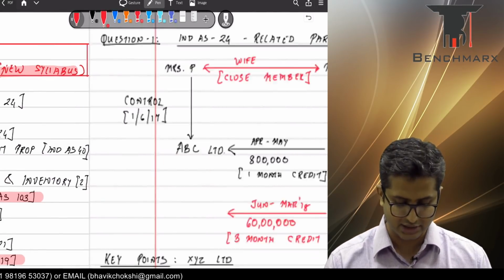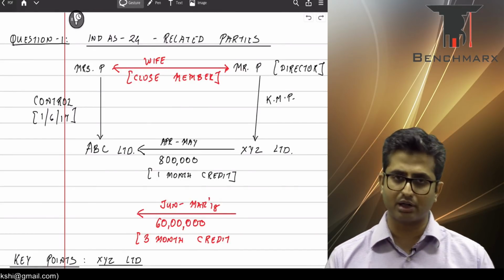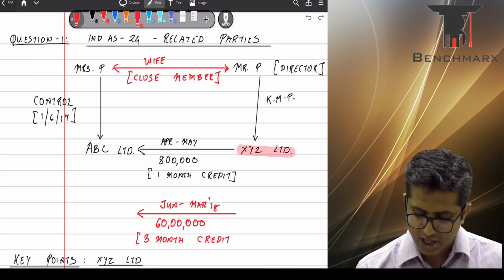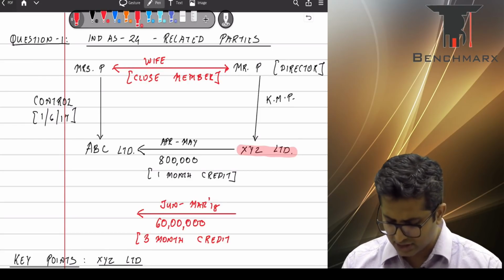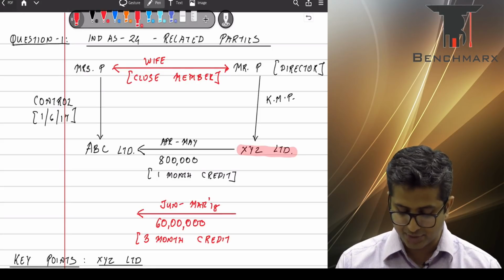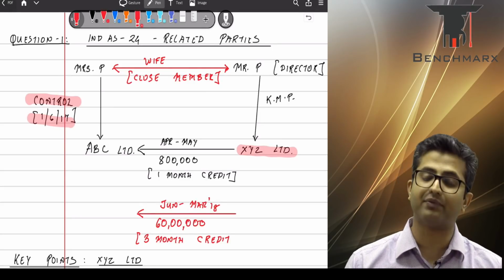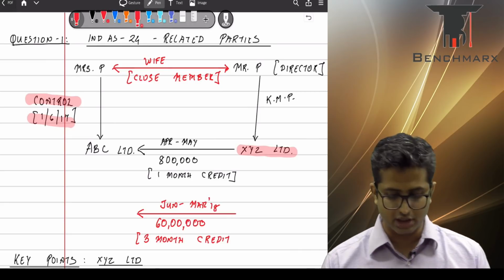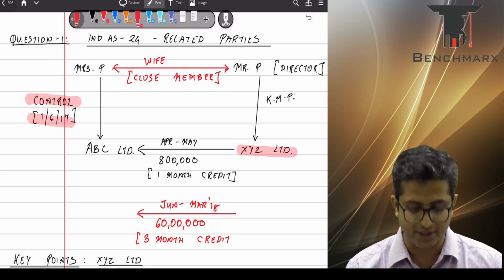So we'll first start with question number 1. Okay, this question is on related party relationships. The question asks us to evaluate the related party relationships from the perspective of XYZ. Fair. So Mr. P is a director in XYZ whose wife, Mrs. P, acquires control in ABC Limited with effect from 1st of June 2017. The question asks us to evaluate the related party relationships and the disclosures between XYZ and ABC specifically.